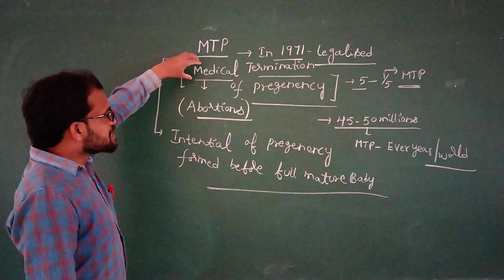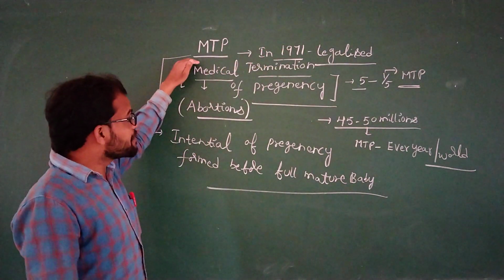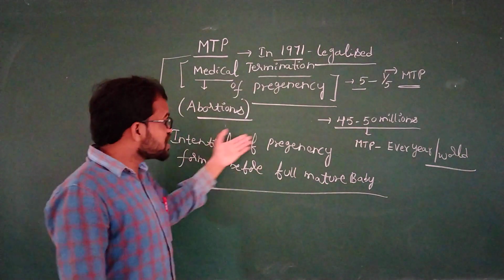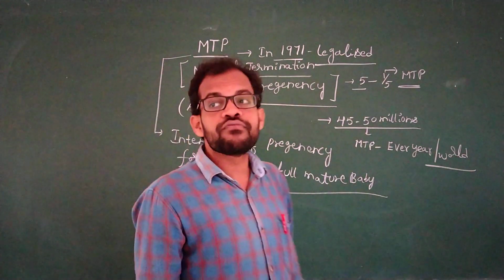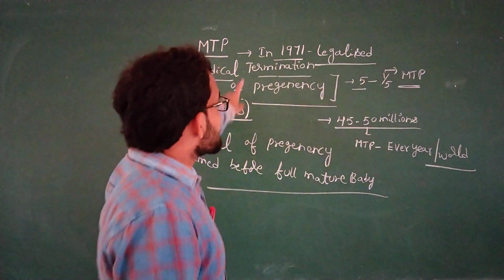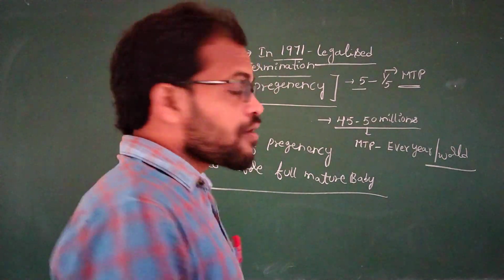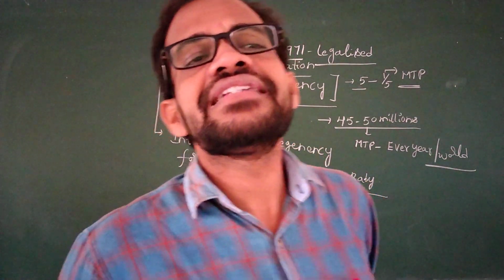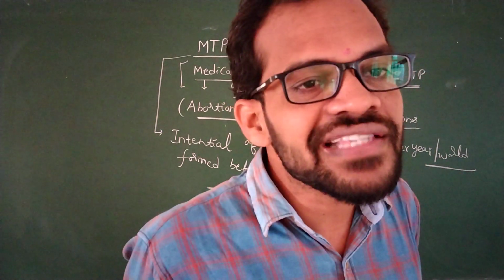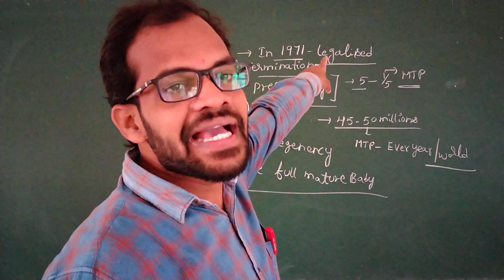MTP means medical termination of pregnancy, also known as abortion. It means intentionally terminating the pregnancy before the baby is fully mature. These MTPs were legalized in India in 1971. What is the reason for that? Some unqualified doctors were doing it illegally.